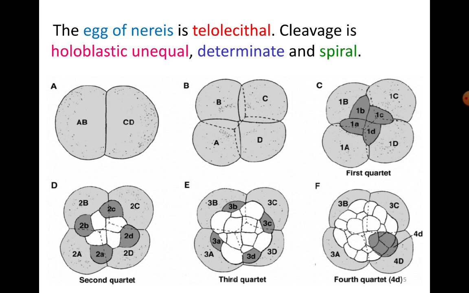Okay, so here cleavage is spiral, therefore it alternates clockwise and anti-clockwise with each successive division. That is the key characteristic of spiral cleavage.